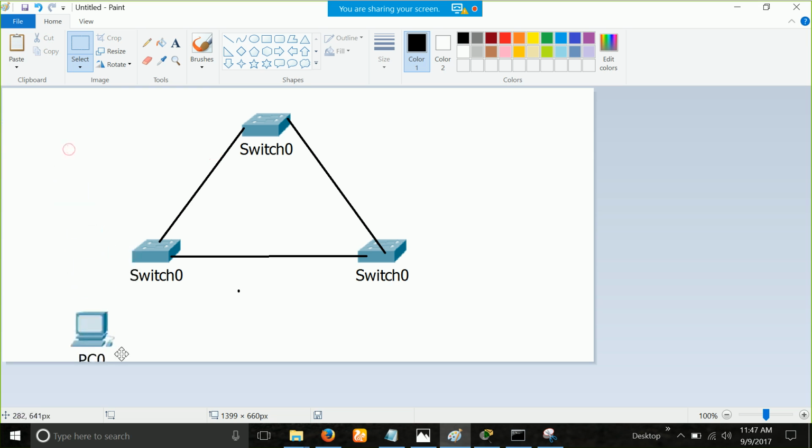And see, simple thing, after a while your switch will even crash, and more than that, you might be surprised, your end devices, your PC might even crash. Why? Because our PCs and laptops have a duty to do as well. Whenever they receive a broadcast, they will open it and process it. And imagine there are thousands and thousands of broadcasts incoming to the PC.